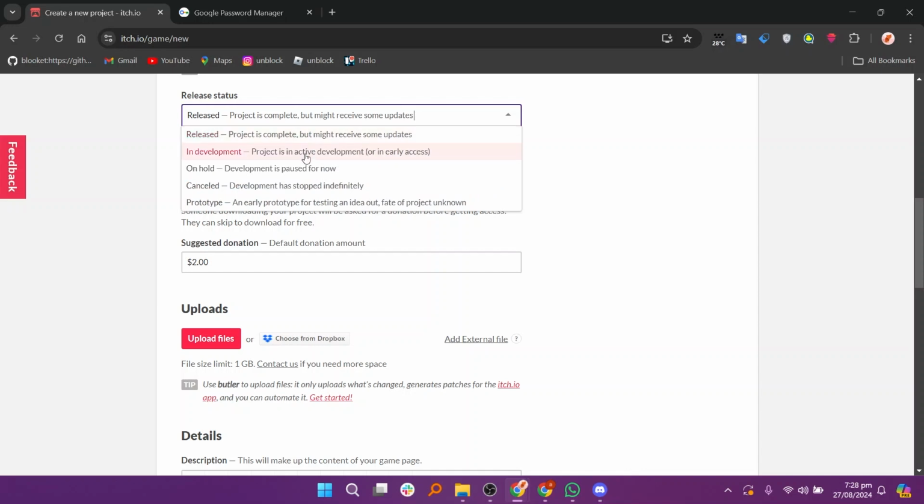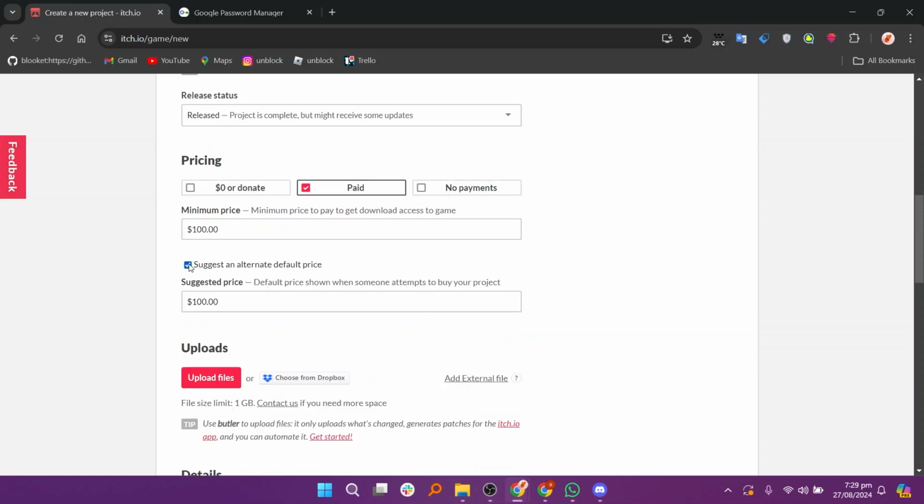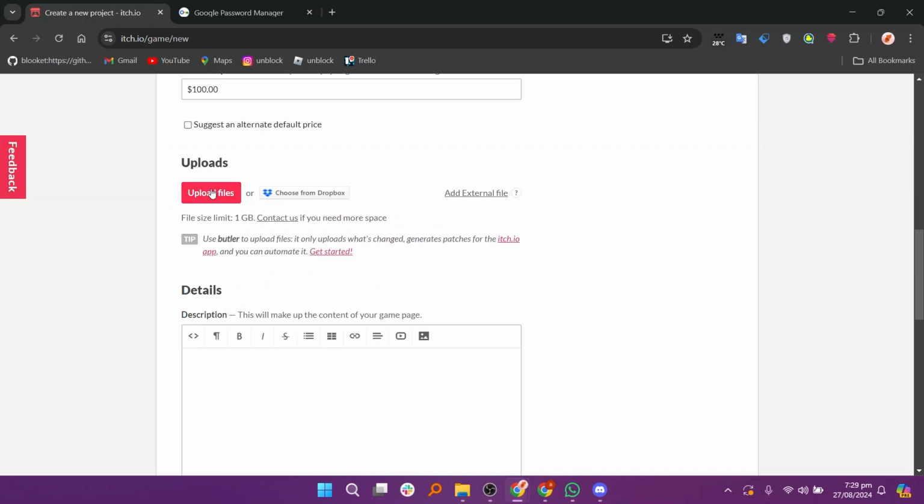Next, select the release status of your game, whether it's in development, early access, or fully released. After that, enter the pricing details. You can also check the box to suggest an alternate default price if you wish. Now it's time to upload your Unity game files. Click on Upload Files and select the necessary files from your computer.